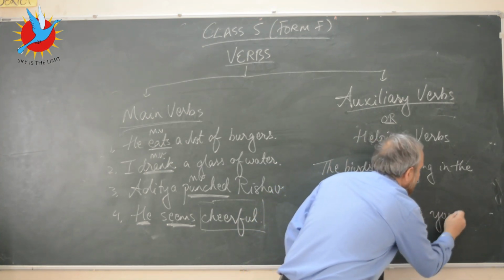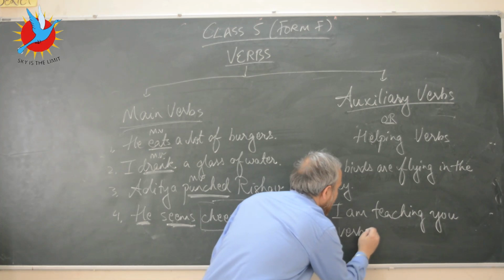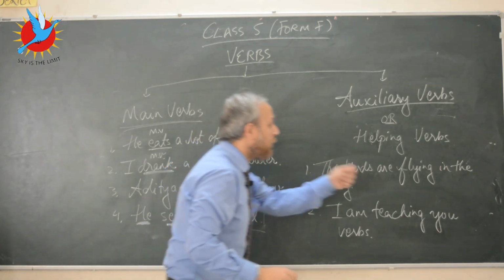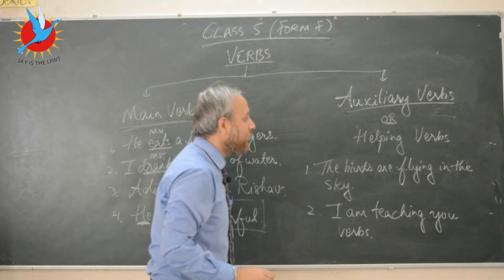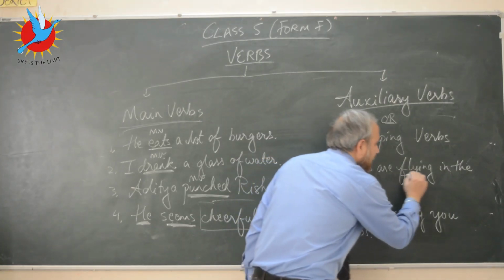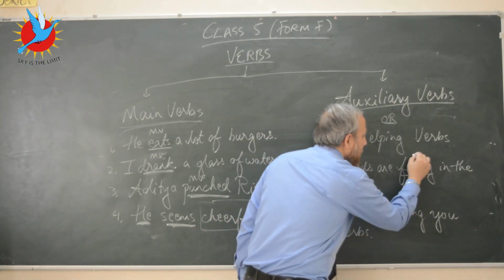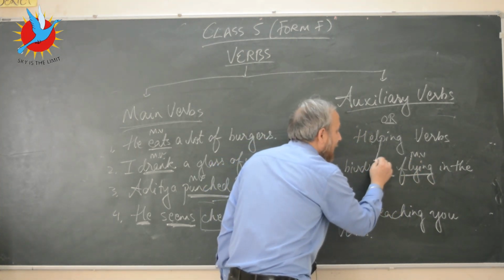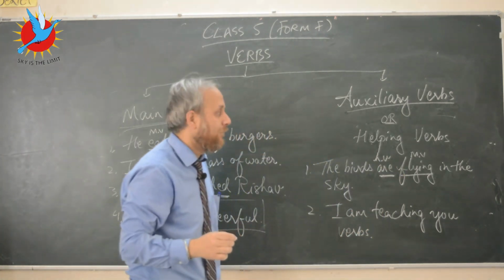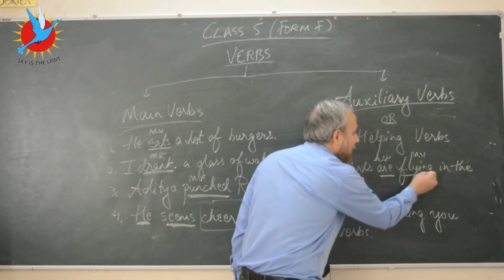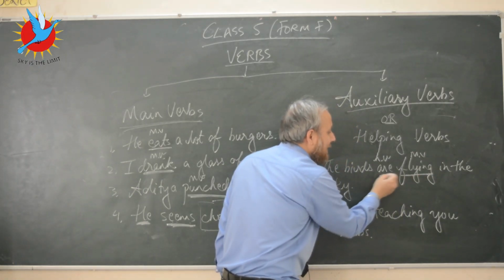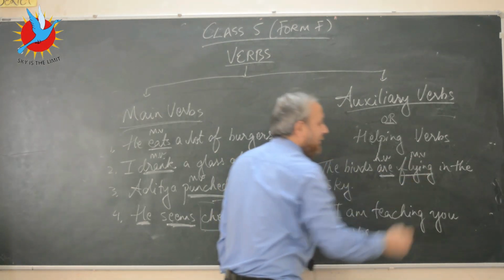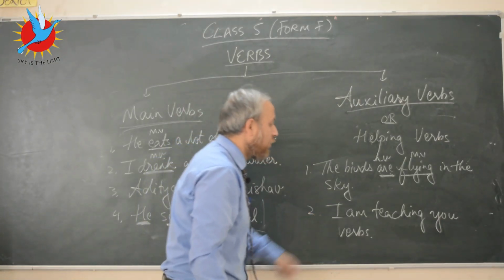Or let's say I am teaching you verbs. Now if you look at sentence number 1 and sentence number 2, in the first sentence, the birds are flying in the sky, flying is the main verb, but this main verb is being supported by another verb here, are, which is a helping verb. Flying talks about the action, and are indicates the time. This helping verb is helping the main verb.